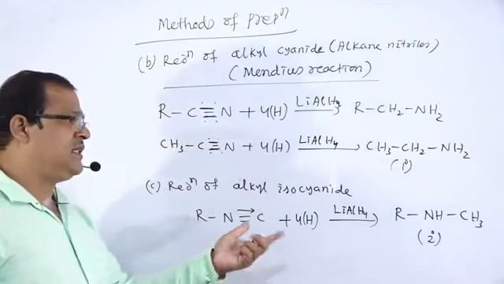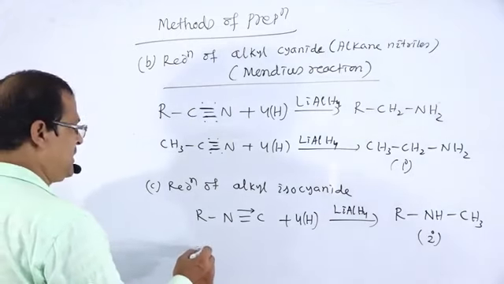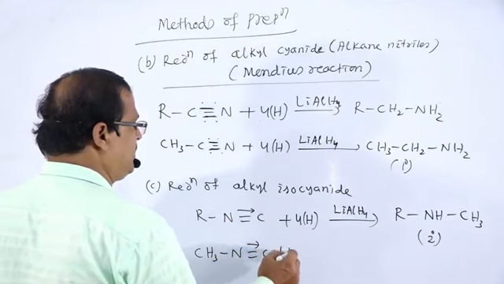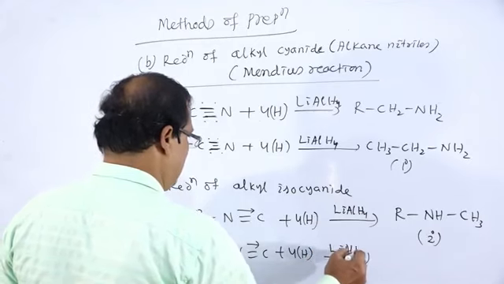Alkyl isocyanide is reduced to form secondary amine. For example, CH3-N=C dative bond plus 4H, LiAlH4.